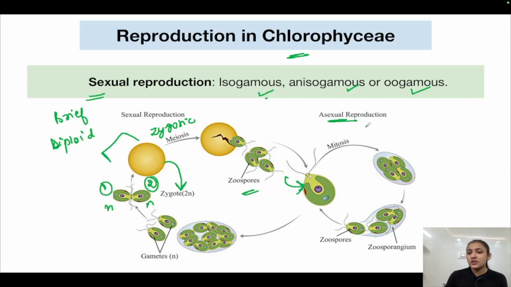Okay, how is asexual reproduction happening? It is happening by zoospores. How are zoospores produced? By mitosis. So via the mitosis, various zoospores are produced.